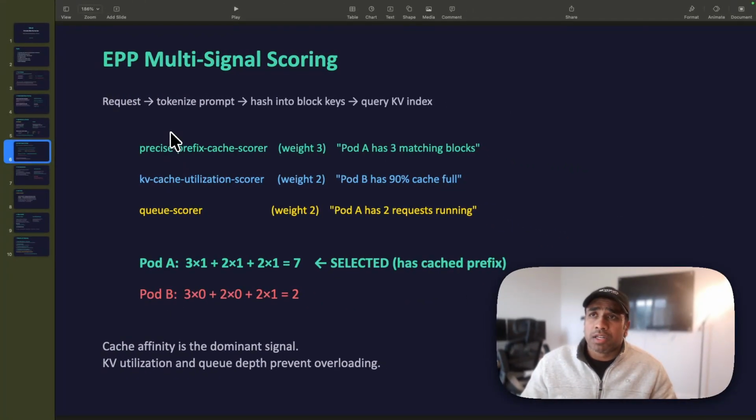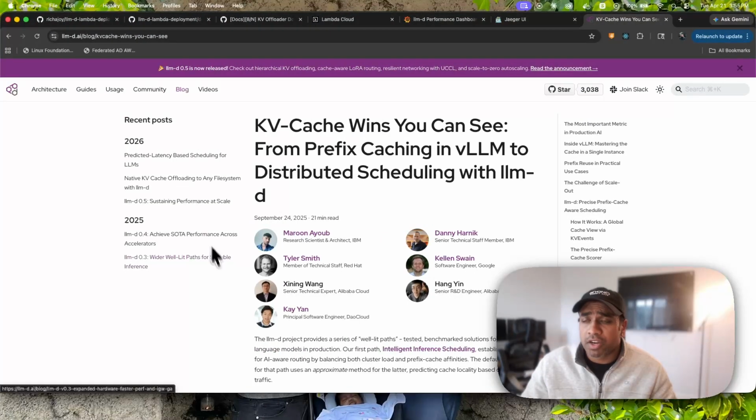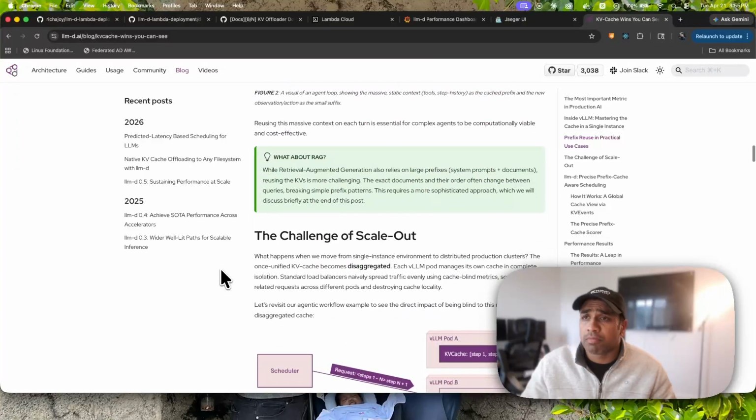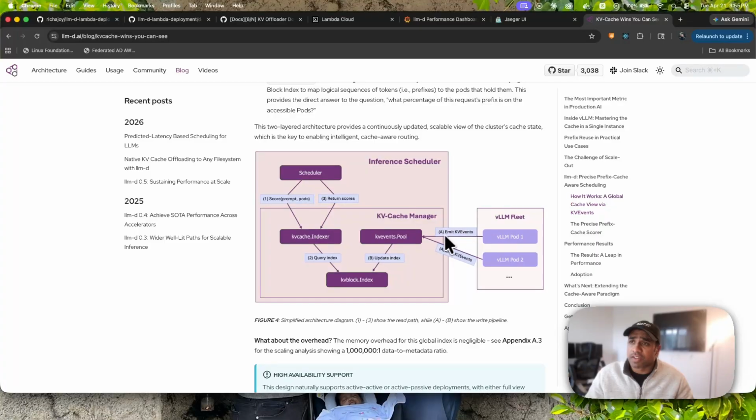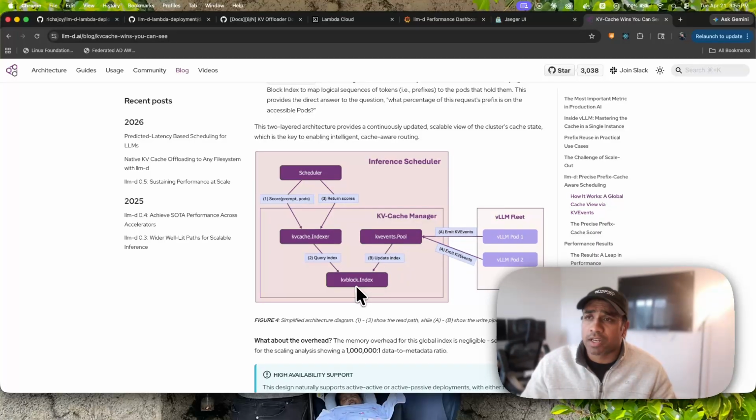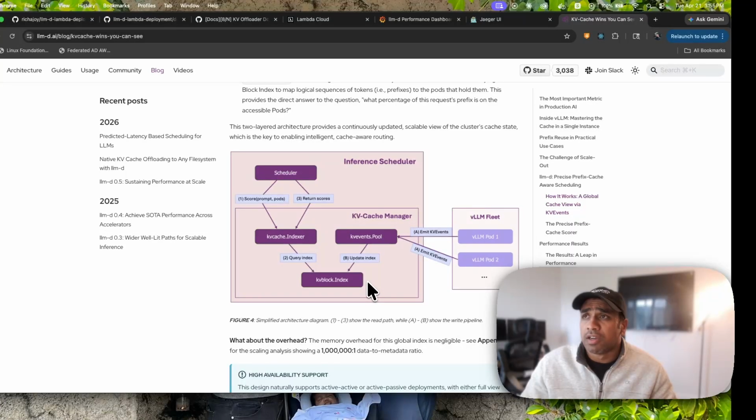Now, EPP multi-signal scoring. There is a scorer implementation, and the major architectural diagram for the scheduler is up here. The vLLM fleet sends KV events to the KV events pool, which updates the KV block index. The inference scheduler, which is also the EPP, pulls this when a request comes in, takes the KV cache indexer, and makes a decision by giving weightage based on the KV block index.